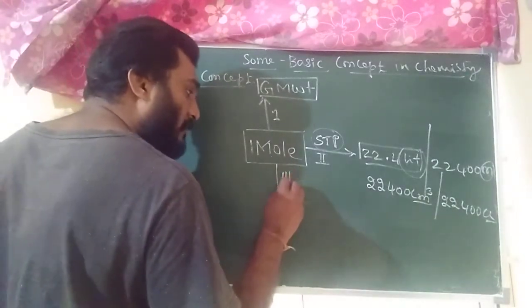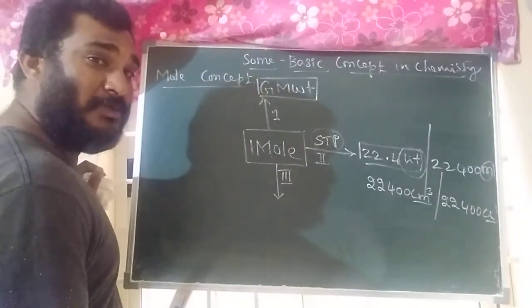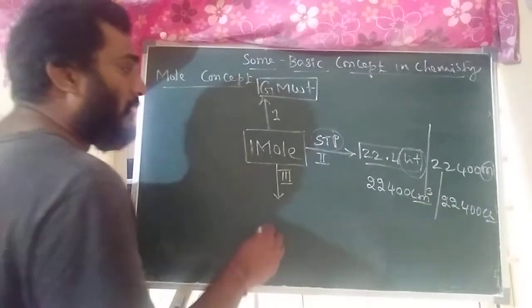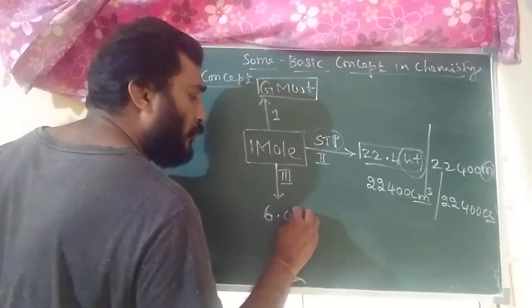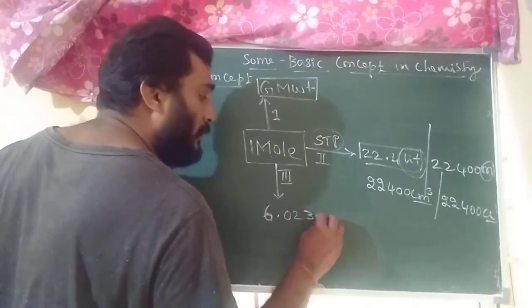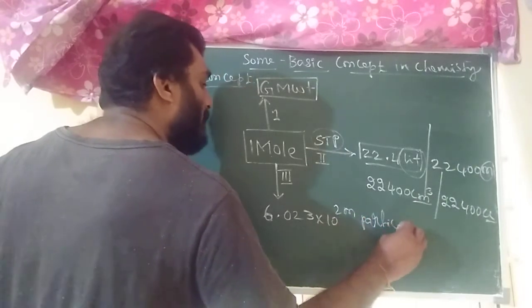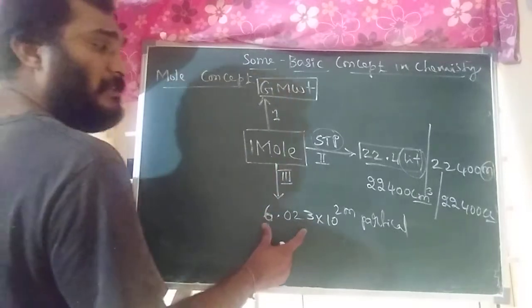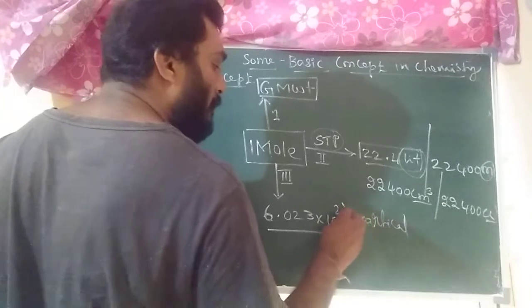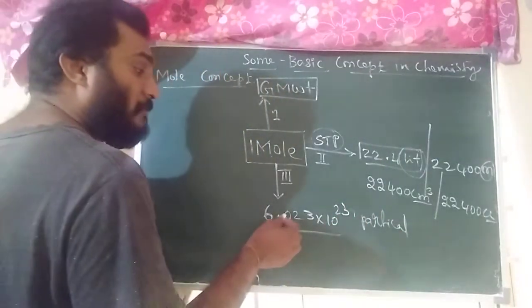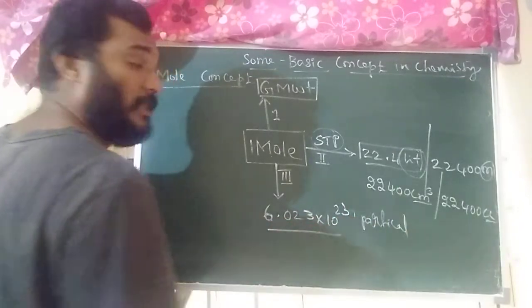Next, the third definition. What is the third definition for mole? Mole means in terms of Avogadro number. One mole of any substance contains how many particles? 6.023 into 10 to the power of 23 particles.